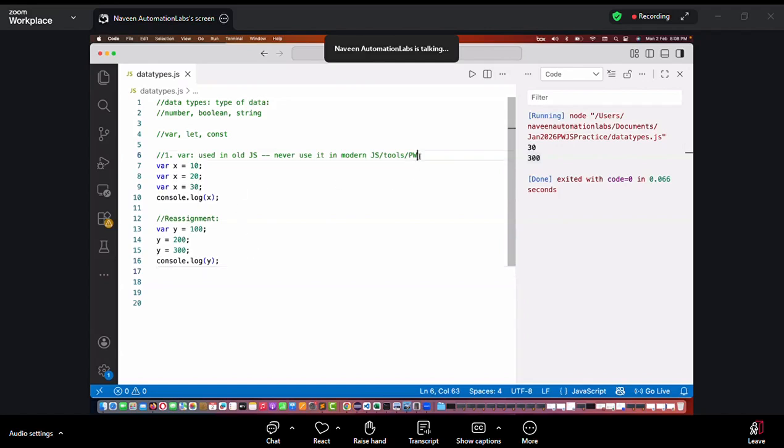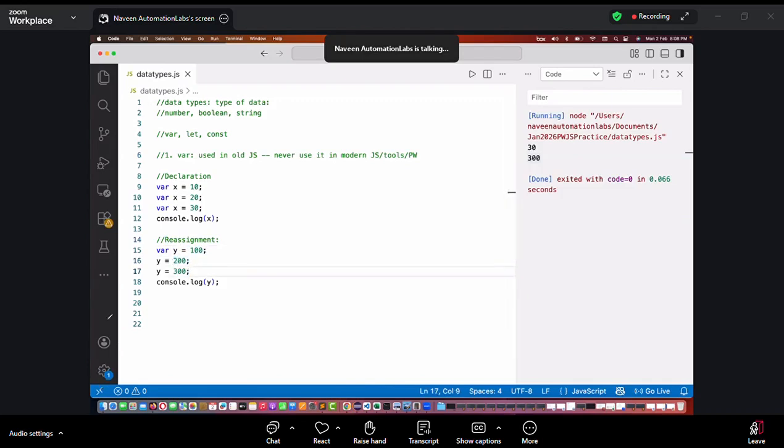So what is this? The first concept that we have written is called declaration. The second thing that we have written is reassignment. Can we reassign? Yes. Initially we assigned 100. After that, I say, okay, no, y is equal to 200. After that, I'll say y is equal to 300. So what will happen inside the memory?